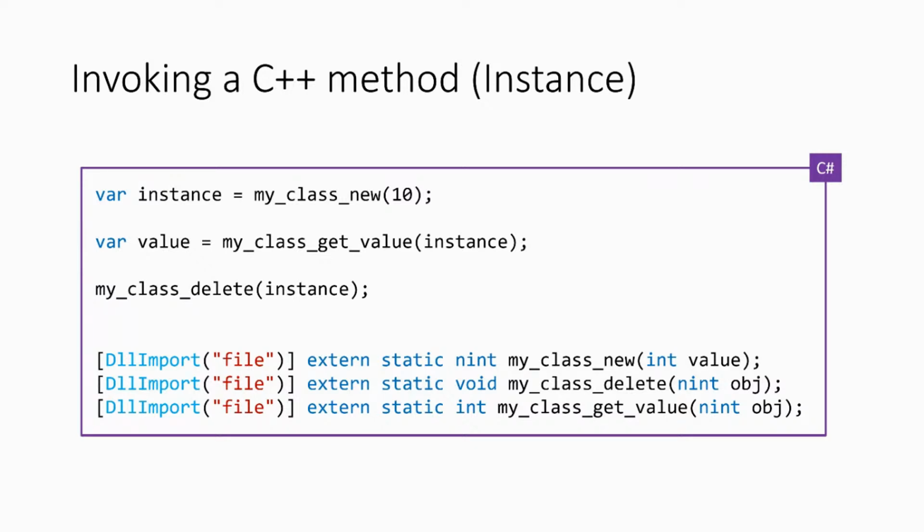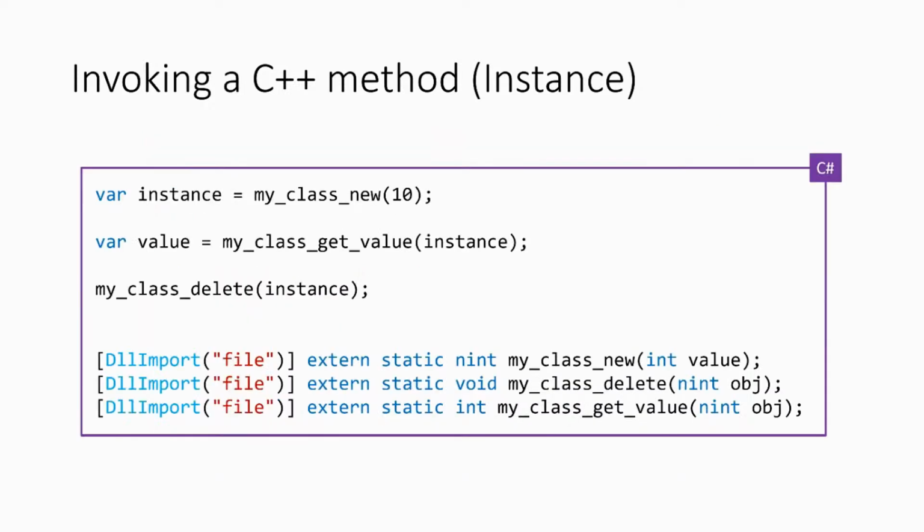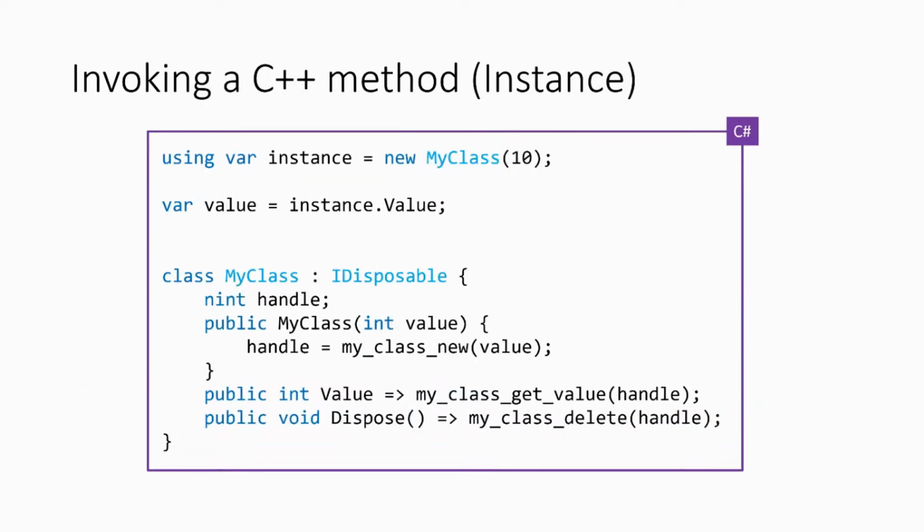And one thing you can see, I'm creating a new class, I'm catching that instance, I'm using that instance, I pass it around when I call the other functions. It's mostly straightforward. But one thing you might want to do is, if you look at this previous example, okay, those functions are nice, but I live in an object-oriented world. So you can be nice to yourself, or if you're making a library, you just wrap it in a class. And as you can see, in my constructor, I call new. In the value property, I just call get value, and it's pretty easy.